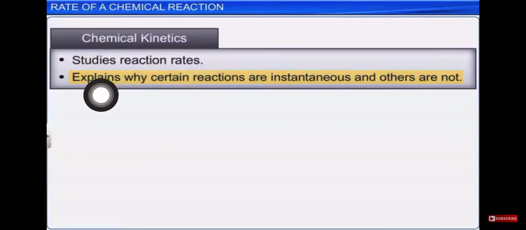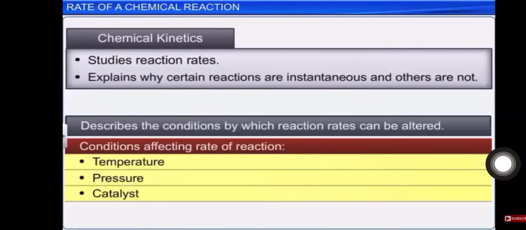Okay, so that's why the statement is written that way. First of all, it is the study of rate of reaction, which means identifying whether it is a slow, fast or moderate reaction. And second, why a reaction is either fast, slow or moderate. So these two studies come under chemical kinetics.